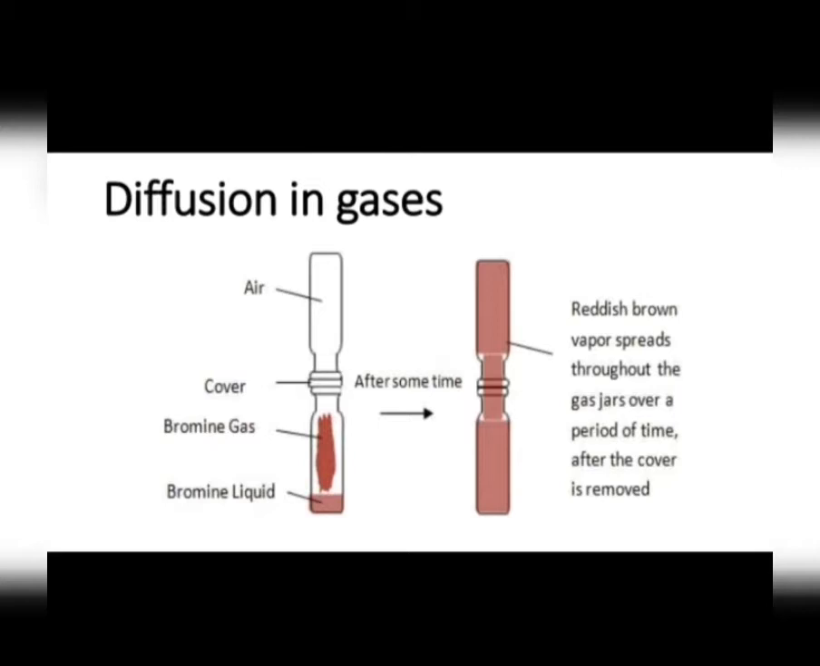Air from the upper gas jar also diffuses into the lower gas jar, although we cannot see it because air is colorless. So basically, diffusion is a property of matter which is based on the motion of its particles.